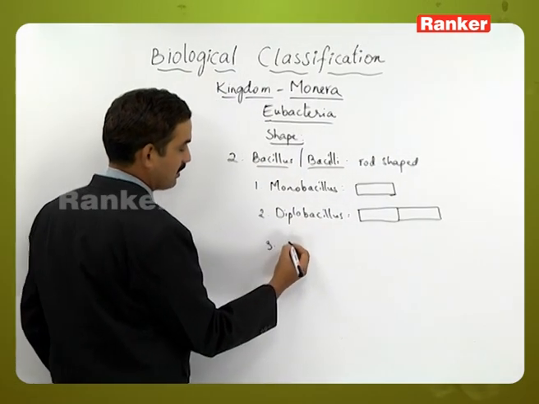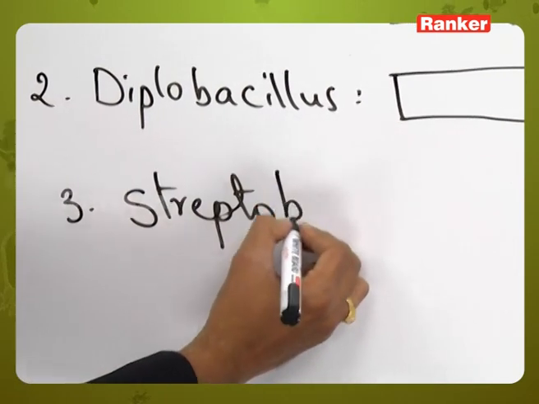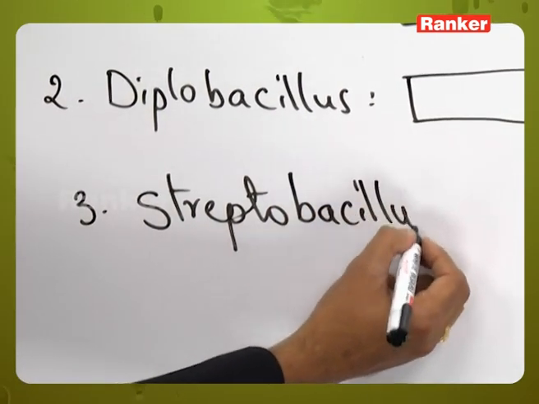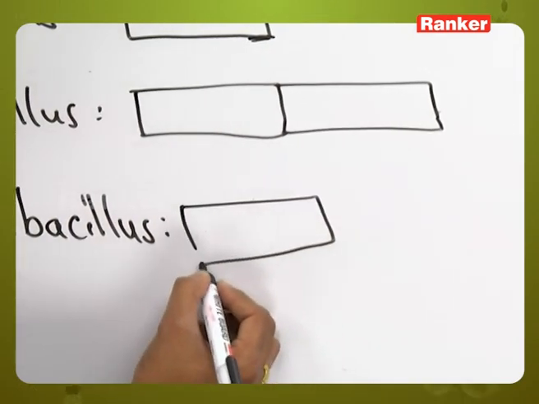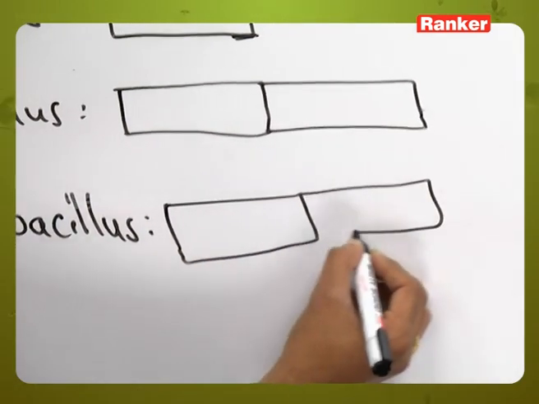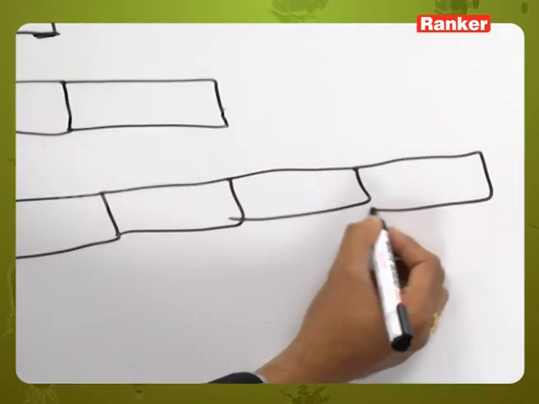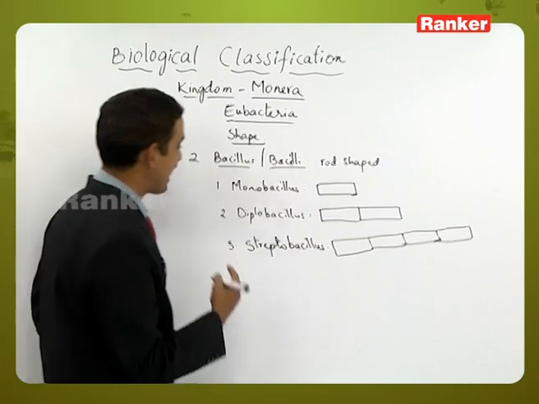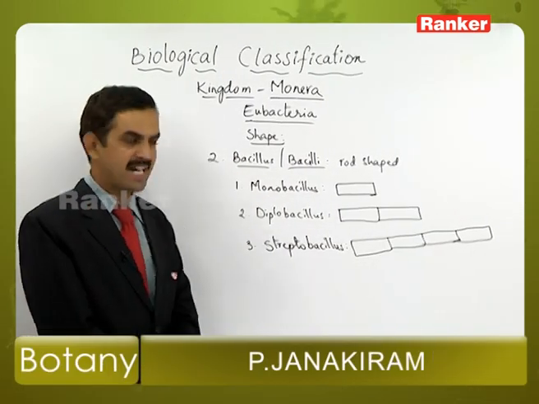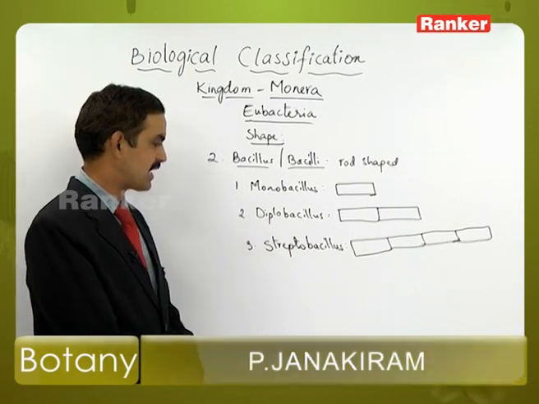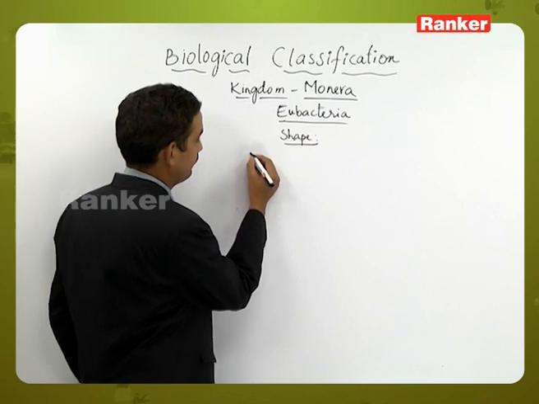And the third one is streptobacillus, in which a chain of rod shaped structures is present. So, based on the arrangement or number, the bacilli are of 3 types: monobacillus, diplobacillus and streptobacillus.